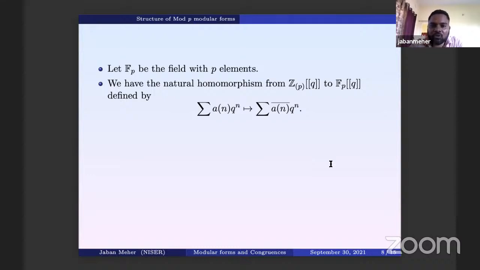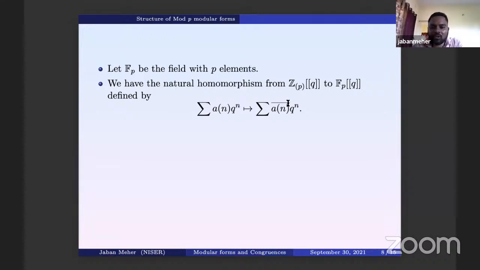You can go modulo P Z_P: you have a q-series, and you reduce each coefficient a_n modulo P Z_P, giving a_n bar. So the coefficients are in Z_P, then go modulo P Z_P, and then these coefficients are in F_P.